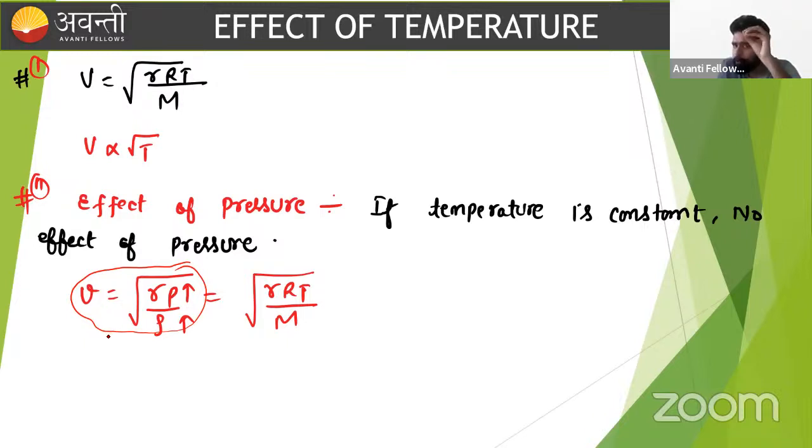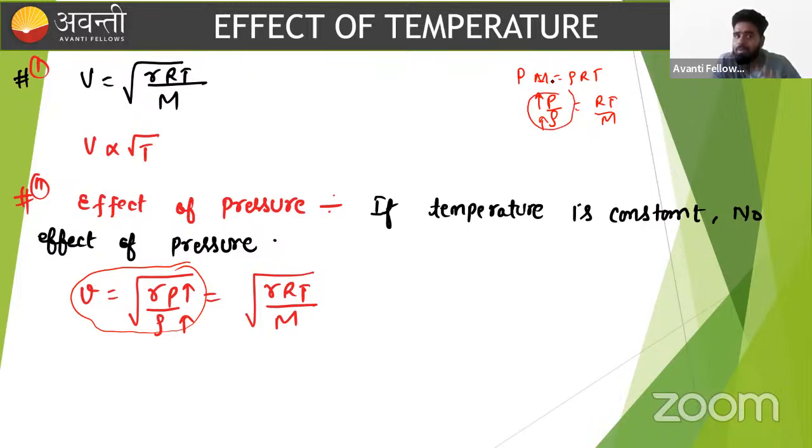When we work at constant temperature and we increase the pressure, density also increases, because we know the equation PM equals rho RT. So we can say P upon rho is nothing but RT upon M. If we increase the pressure, then density also increases, so there is no overall effect.